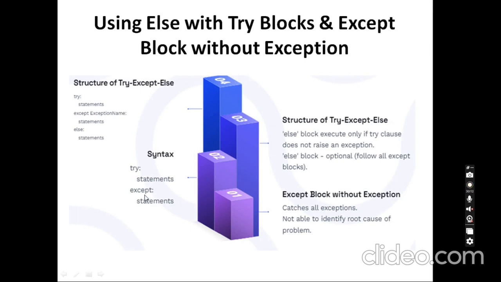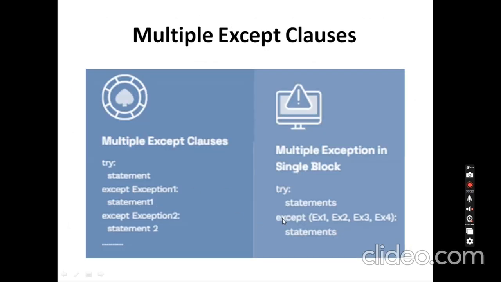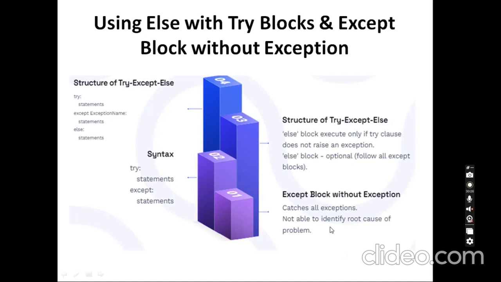In this syntax of try except block, it catches all exceptions, so we are not able to identify the root cause of the problem. So what is the difference between the previous one and this one? Before, I gave except with an exception name, but here I didn't give any exception name.